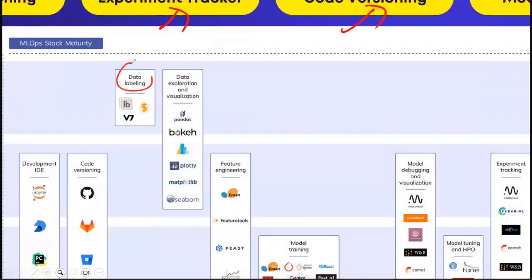Then come data labeling tools, which are more specific to your data scientist. Consider that you want to teach a picture of a cat to your machine, and your machine should have a label saying it's a cat. So basically, for labeling your data.